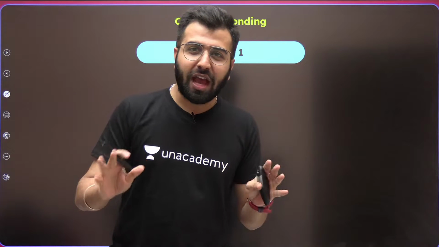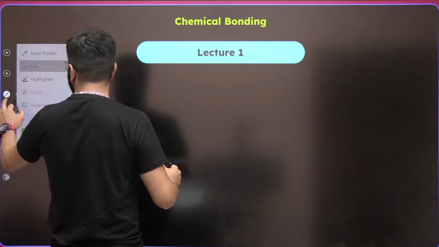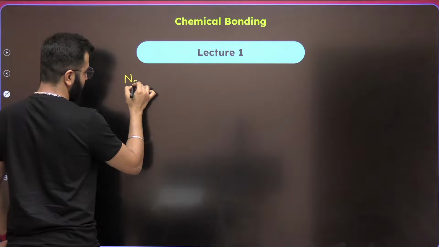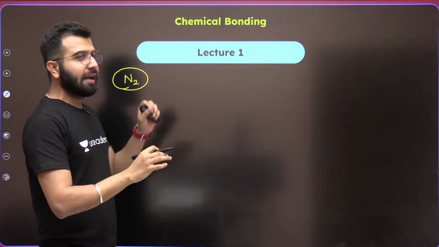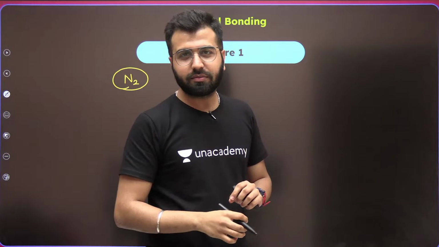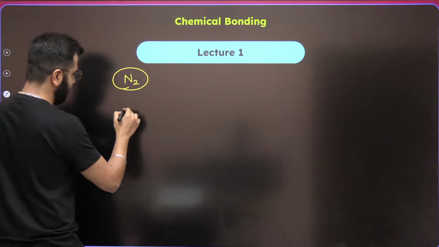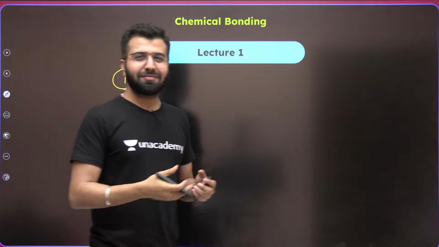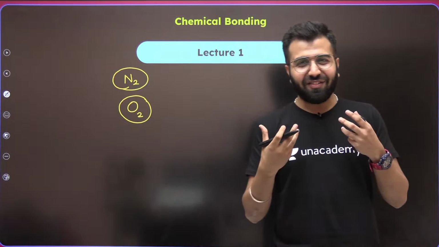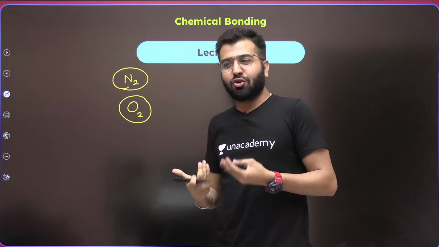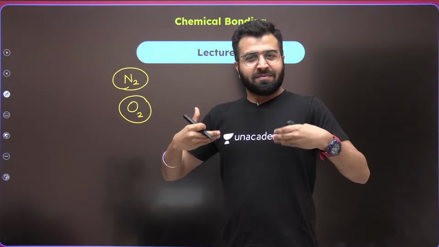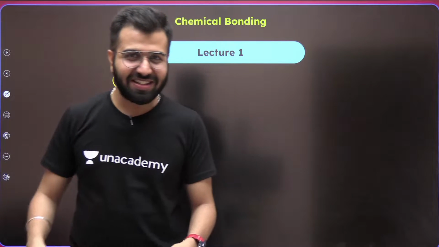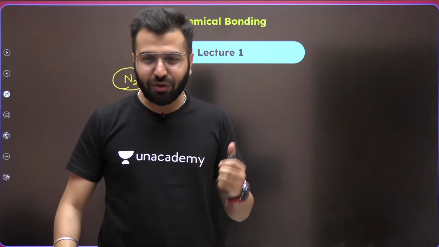In the air, do we have N2? Is this the elemental form of nitrogen? What about O2? Is this the elemental form of oxygen? Let's start with air. Let's start with what we are actually consuming even right now. Too much of nitrogen went inside, too much of oxygen went inside. Correct? Now you got it?